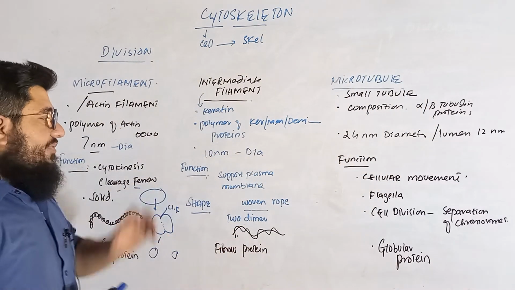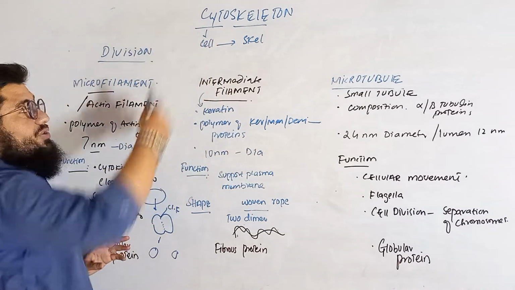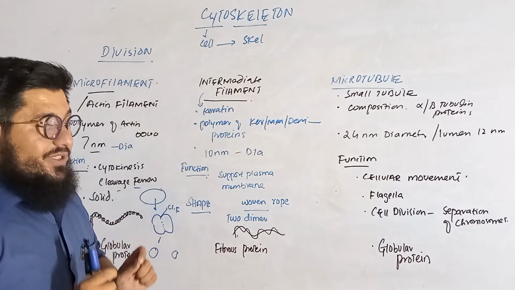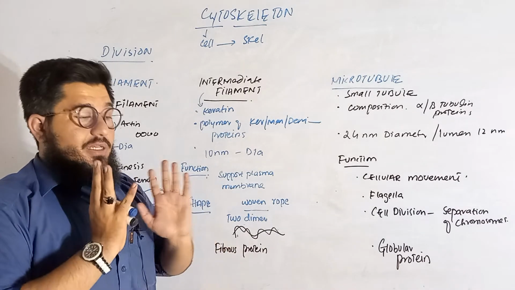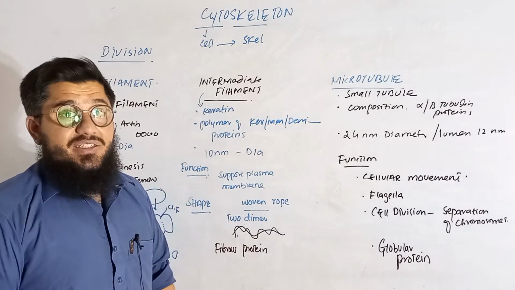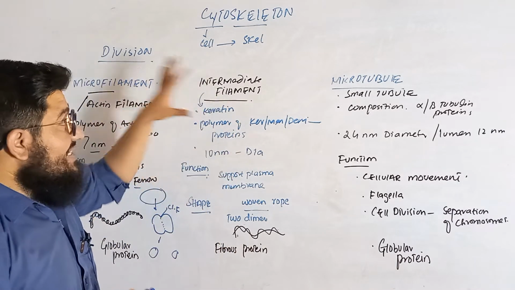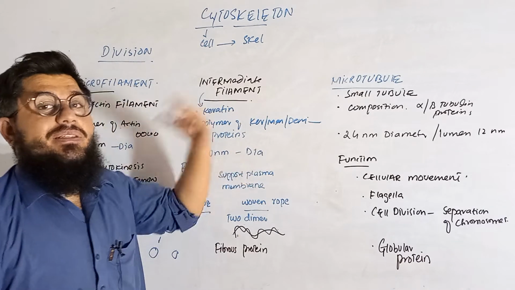Well, what is the function of this? Remember guys, from a function point of view, all these three are responsible to support the cell. Why? We know that a skeleton is supposed to support a system. It is about the body. Our entire skeleton is supposed to support us. The same goes for our cells. Inside the cells, these filaments are supporting the cell.